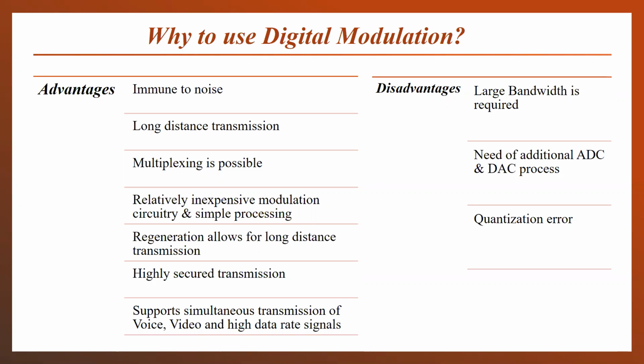Inexpensive modulation circuitry: the number of bits is handled easily as compared to the analog signals. Regeneration allows for long distance transmission. Regeneration is possible here because the number of bit generation is comparatively easier. So we can regenerate the signal at some distance and then further transmit for the high quality transmission. Highly secure transmission: as bits are transmitted here, data can be encrypted.